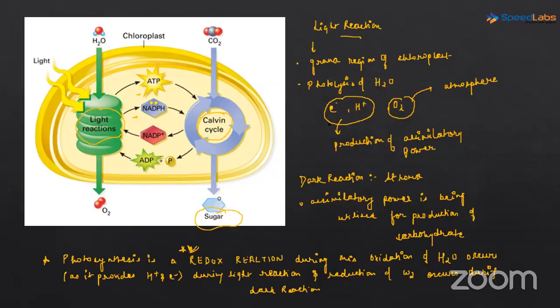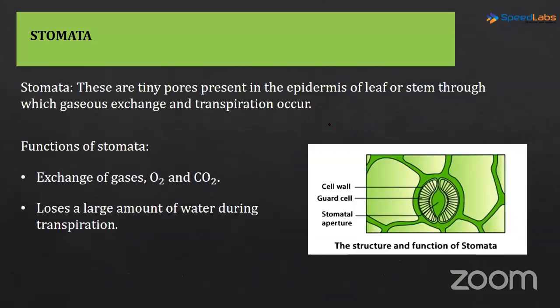Okay, now let's move further. The next important structure is stomata. You all know about stomata. These are the tiny pores present in the epidermis of the leaf, and the structure of the stomata is very simple. We will be discussing it in the next slide. So what are stomata? These are the tiny pores present in the epidermis of the leaf or stem, through which gaseous exchange and transpiration occurs. So this line itself is giving away the functions of stomata.